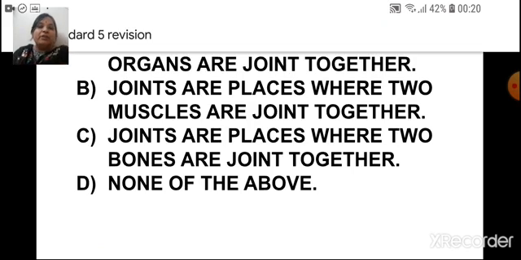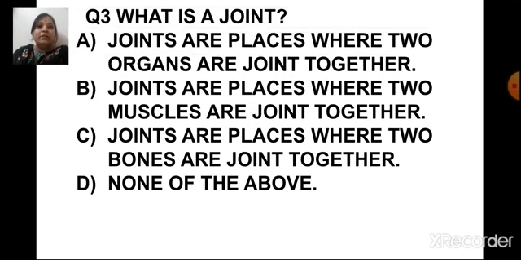In this way, children, in the answer in one sentence, you will get one correct answer, and the other options will be wrong. So you have to read the question and click on the correct answer. Now the next one is, what is a joint? The options are, joints are places where two organs are joined together.